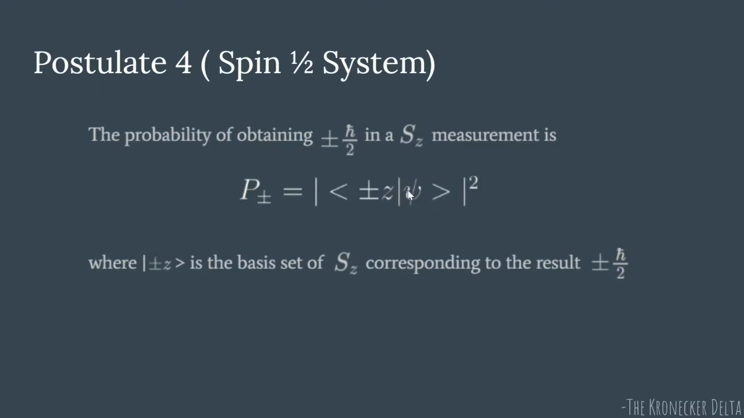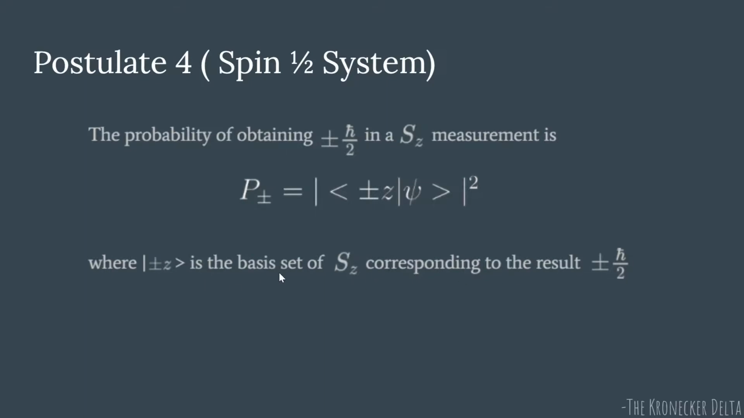So the probability of psi to be found in plus z state will be its inner product with plus z. Similarly, the probability for psi to be found in minus z state will be the inner product with minus z, and then you take the mod square of this and hence you get the probability. Here we know that plus minus z are the basis set of SZ and they correspond to the values plus minus h bar by 2.